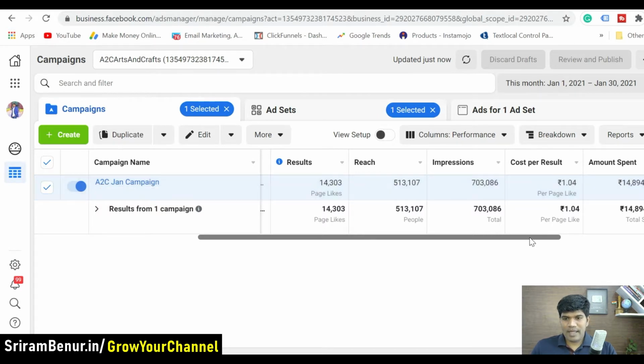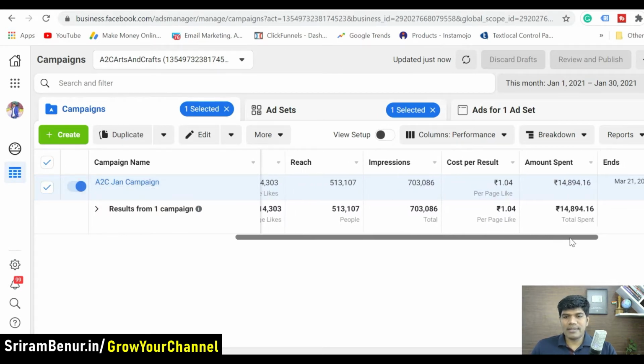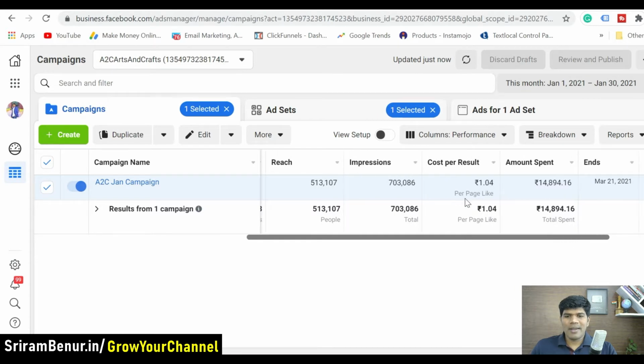Okay. And cost per result. So here is something very interesting. So what it is saying is, we are spending roughly around 1 rupee 04 paise to get one page like. That means we are spending around 1 rupee to get a page like, which is really good, because sometimes there might be people who might be spending 2 to 3 rupees or even more to get a page like, but 1 rupee is really good, and it has been doing well is what I would say.